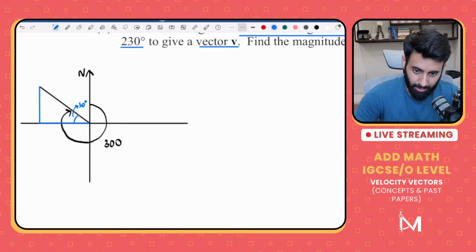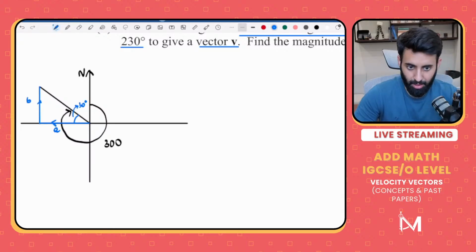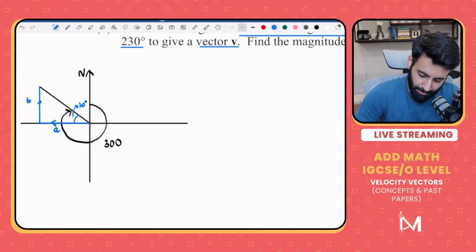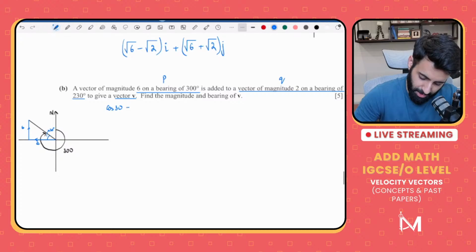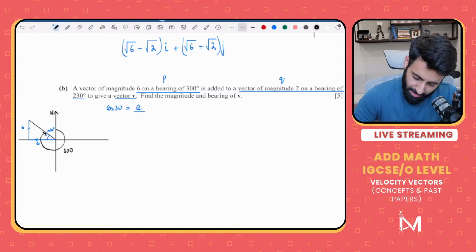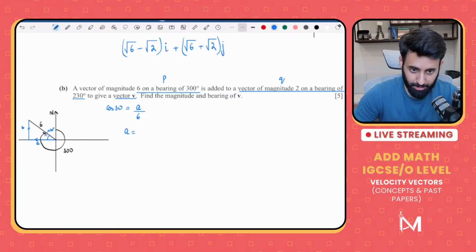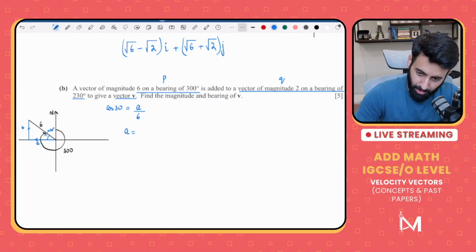Now, let's call this A, let's call this B. Remember, A is heading towards the left, B is heading upwards, so A will be negative. So how will I figure out A? For A, we will have to use cos. So cos 30 is equal to adjacent over hypotenuse. And the hypotenuse, the magnitude that we're given, is 6. So A is equal to 3 under root 3. But remember, it will be minus.